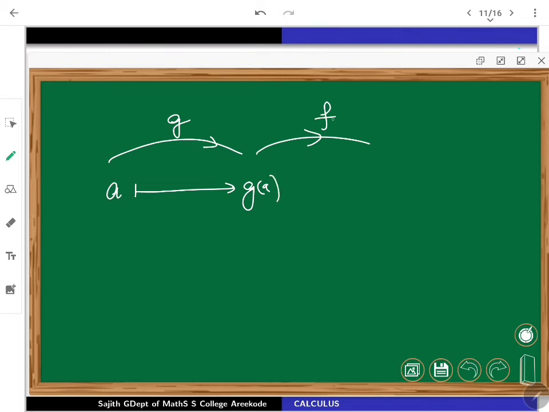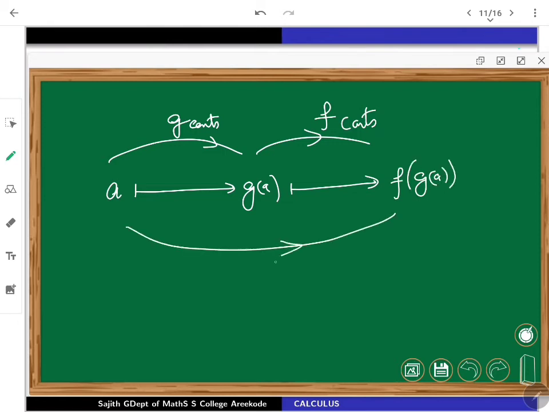And if f is also continuous at g of a, then this will be taken by f to f of g of a. Then what I wanted to say is that f composed with g of x will take a to f of g of a. So f composed with g is also going to be continuous at a. The composition of two functions is again going to be continuous. That's what I wanted to look at.